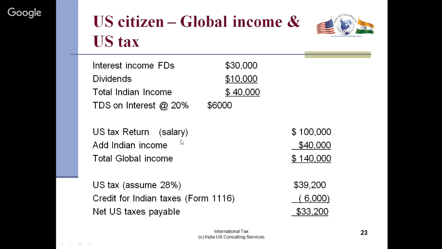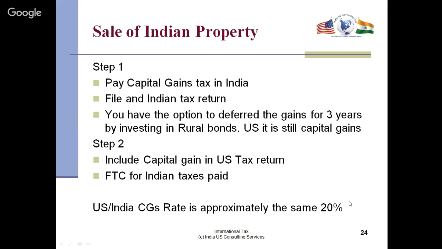Now let's take the U.S. side. Let's say you make 100,000 income, and you add the Indian income, so your total global income is 140,000. Assuming your tax is 28%, you'll owe 39,200. But you will get credit for the 6,000 that you paid in India, so your net tax due to the U.S. is only 33,200. So you add the Indian income to come up with your global income, but you also deduct the tax that you paid in India. That way you pay less to the U.S. government by this computation. So it's a very important slide to work through.